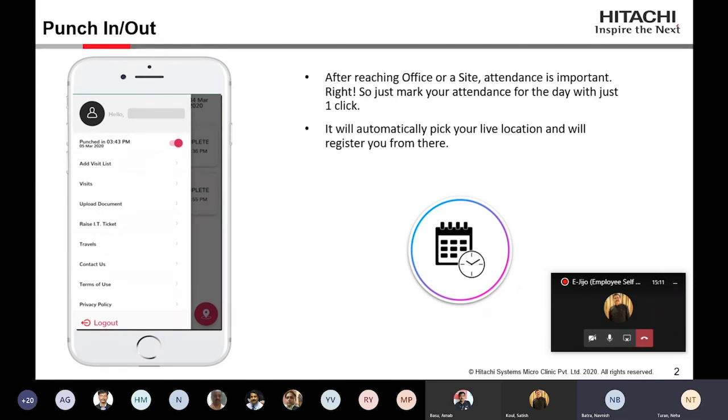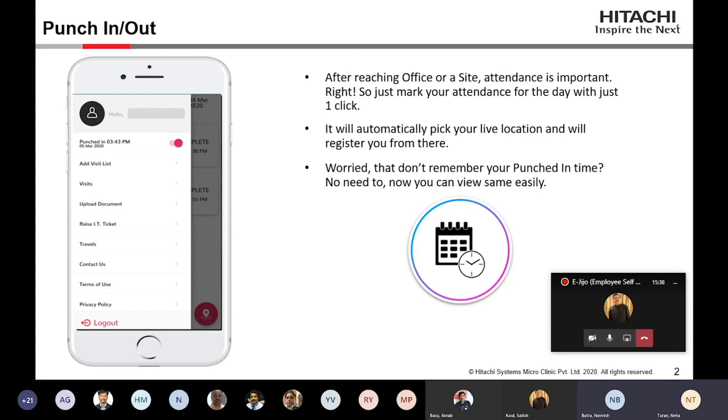You might be thinking, okay, it will mark your attendance, but how will it detect your location? We have that feature available. GPS is there. From wherever you click on the toggle, your current location will be captured and your attendance will be marked from that location. And if you forget when you punched in, that is also resolved. You can open the application and see your punch in time.